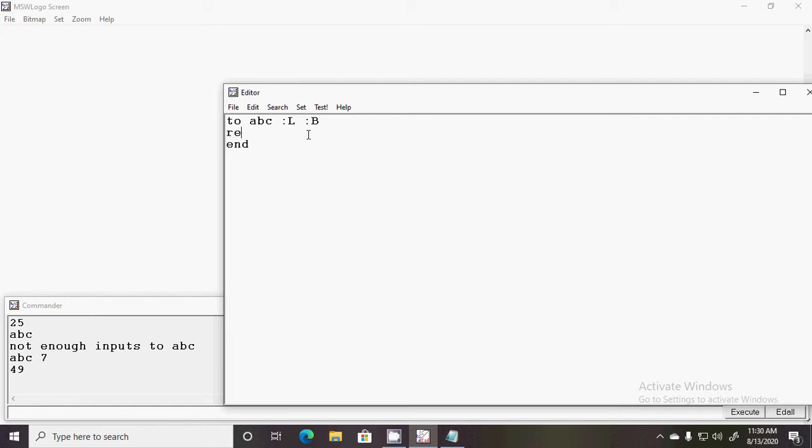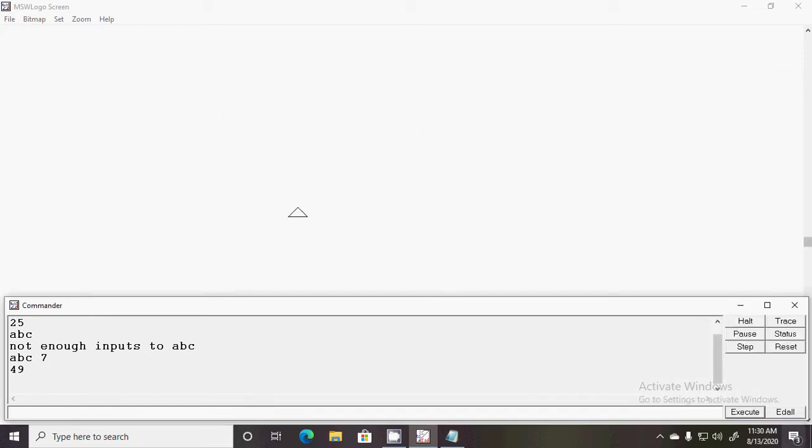Let's write the command to draw the rectangle. Repeat 2, first FD, then instead of a certain value we just use the variables. FD L for length, and so on. Save and exit.